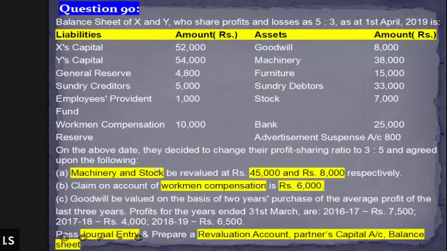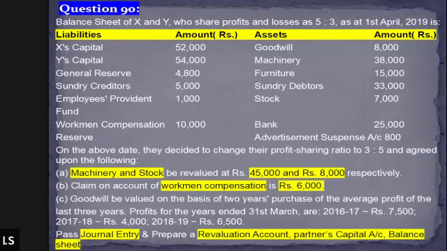All right, so let's just read the entire question one more time. So the question is saying that there are two partners, X and Y. They were sharing the profit and loss in the ratio of 5:3, and on the above date, they decided to change their PSR to 3:5 and agreed upon the following: machinery and stock to be revalued, machinery at 45,000. Machinery was earlier at 38,000, right? And now they have agreed to revalue the machinery, and stock also increased to 8,000. Claim on compensation is there 6,000. Goodwill is to be valued at 2 years purchase, and we need to pass the general entry, prepare the revaluation account, partners capital account, balance sheet.